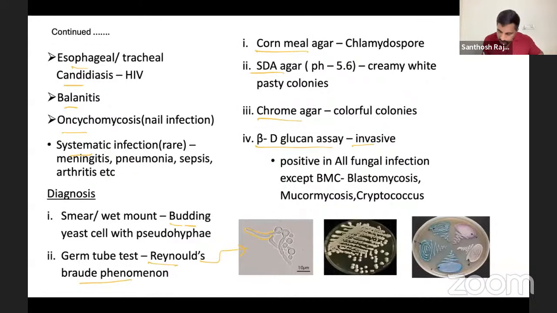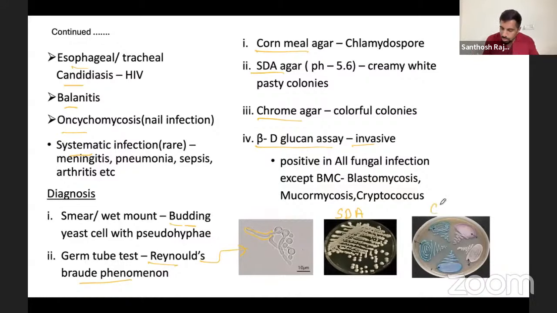You can see this is the SDA media. You're seeing white paste-like colonies. Yeast is like a paste. Mold will be different; it will be brown or black, different colors. But yeast will always be like this. Even Cryptococcus looks like this only.